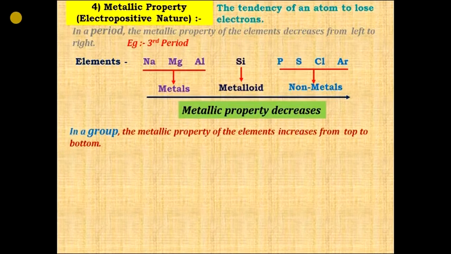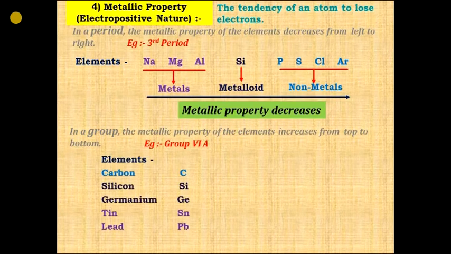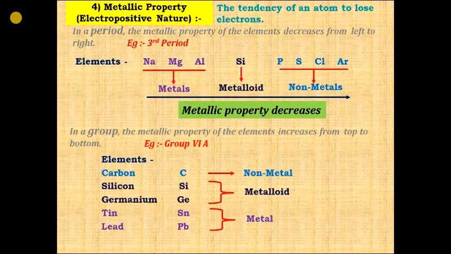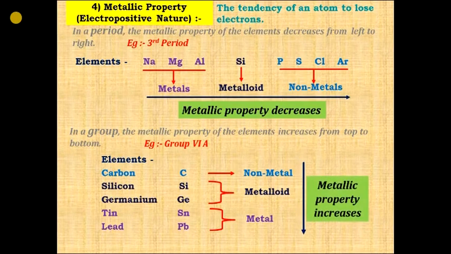But in a group, the metallic property of elements increases from top to bottom. Let us see an example. Here are the elements. First one, carbon, non-metal. Then we have metalloids, and then we have metals. So what we are seeing here, metallic property is increasing. Yes, it is increasing while we move from top to bottom in a group. So metals are electropositive in nature.